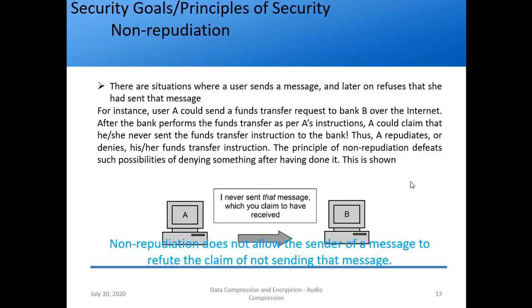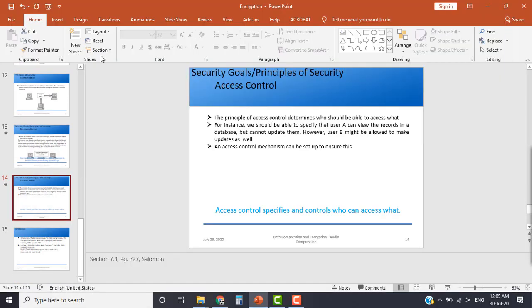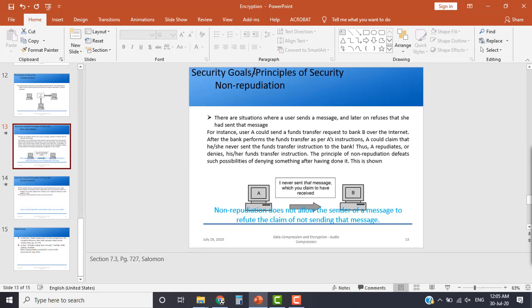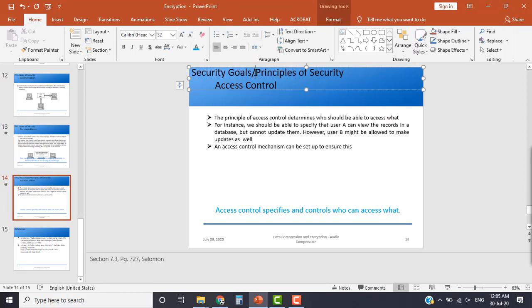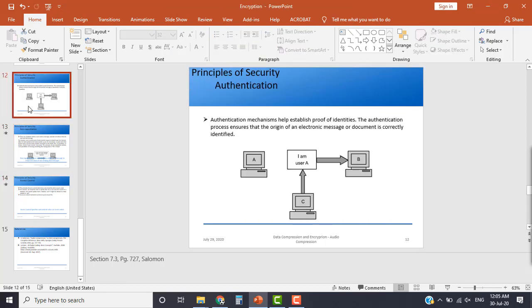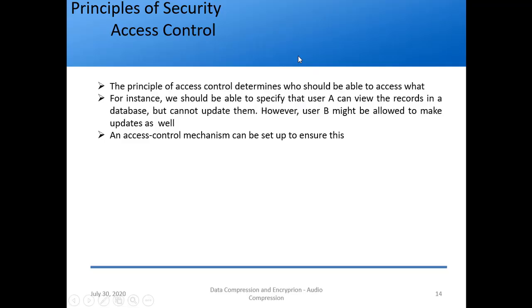So then finally we have the last principle of security. Again here we have those security goals. I'm just doing this now because there should not be any confusion. Wherever authentication is done, non-repudiation is done, right? So this is remaining. Finally we have access control.